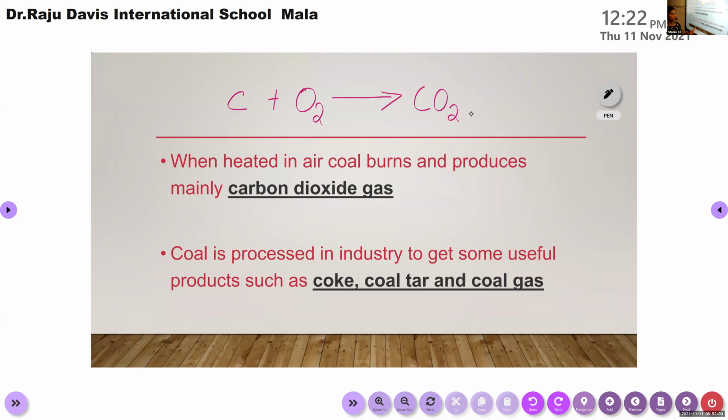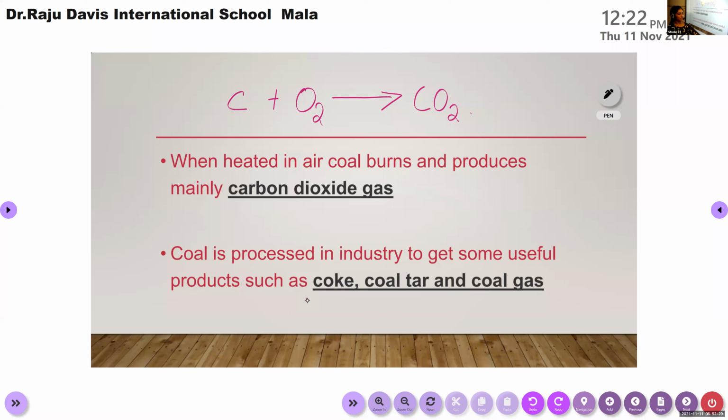And the second point, there are three important products that can be obtained from this coal. That is coke, coal tar, and coal gas. Clear, children? Coal is processed in industry to get three useful products. One is coke, second one is coal tar, and third one is coal gas. Okay. Then we will learn more about coke, coal tar, and coal gas in the next slide.